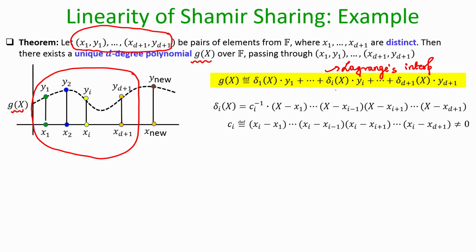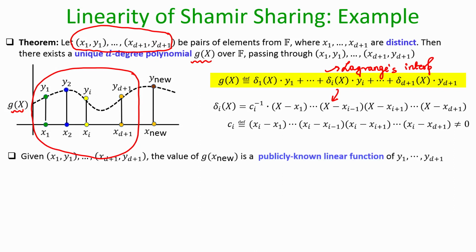If I expand this Lagrange interpolation formula, as we have seen in the earlier lecture, this will be the value of the ith delta polynomial. It will have all the elements except xi as its roots, and as a result it will vanish if I substitute x equal to x1, x2, xi minus 1, xi plus 1 and so on, and it will survive at x equal to xi.